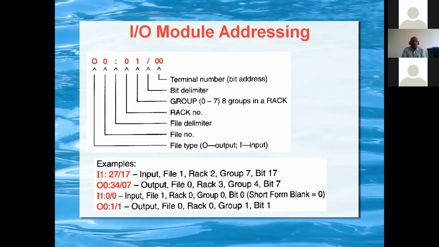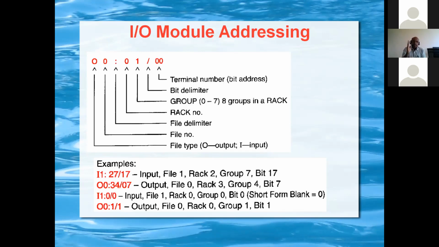For example, if you see I1:27/17, I is the input, 1 is the file, rack 1, and 2 is rack 2. 7 is the group 7, that is slot 7. 17 is the slot channel number.